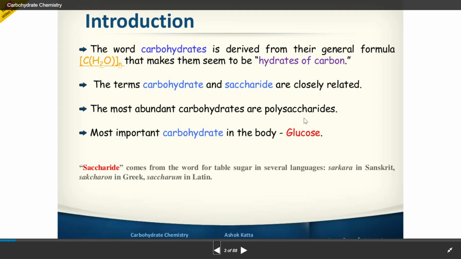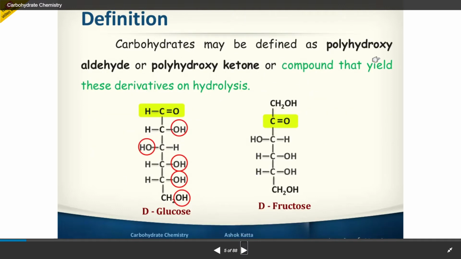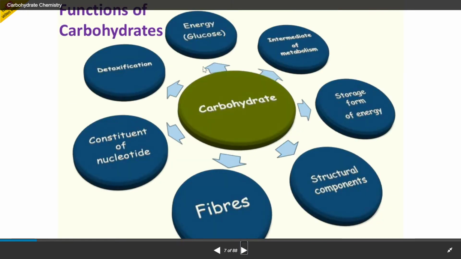So we are seeing about the carbohydrate chemistry in this lecture. This is about the carbohydrates, the derivation. Here the importance: they are present in sugar, in plants, industrial products. The definition is polyhydroxy compounds, polyhydroxy aldehydes or ketones. These are their functions: energy, intermediates of metabolism, storage of energy, structural components, fiber, nucleotide, and detoxification process.